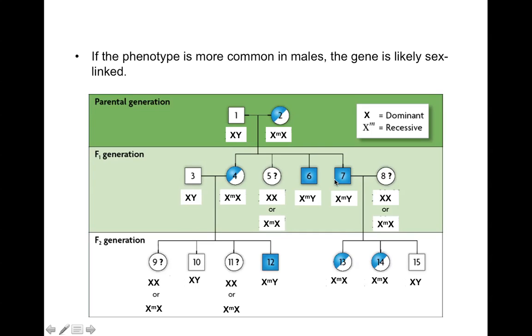If we look at their children, this male can pass on this X chromosome to his daughters, but as long as his wife isn't a carrier, it would be impossible for his daughters to actually get this disease because the mom would be passing on a good chromosome and the dad only passes on Y chromosomes to his sons.